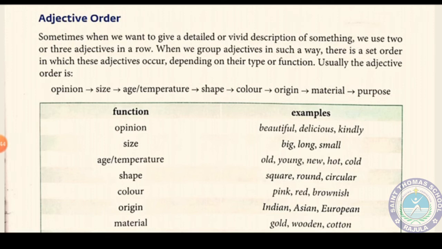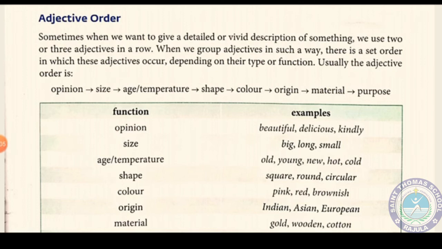First one is opinion. What is meant by opinion? Opinion means our opinion about a particular thing or noun. Suppose beautiful, delicious, kindly. These are called our opinion about the things. Then size. Size means big, long, small. That is called the size of the thing.